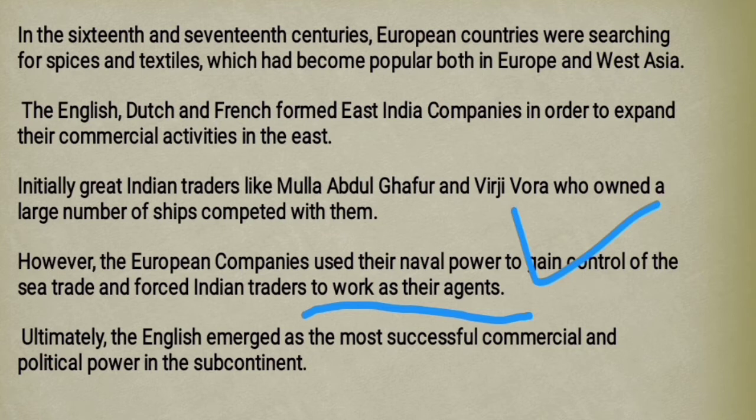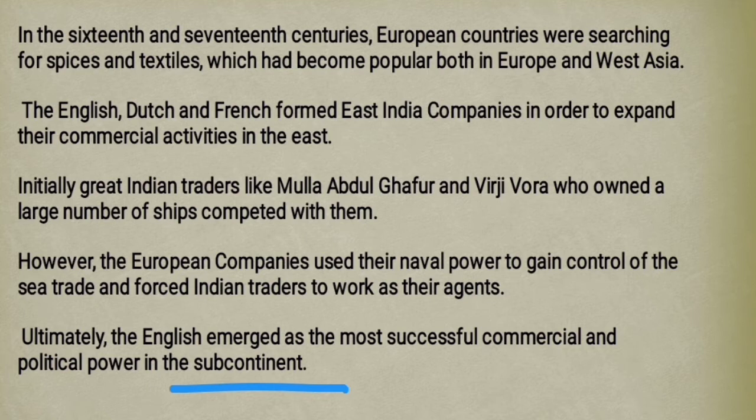Ultimately, the English emerged as the most successful commercial and political power in this subcontinent. Subcontinent means the Indian subcontinent. They were the English, the British East India Company, and they became very powerful in the Indian subcontinent.